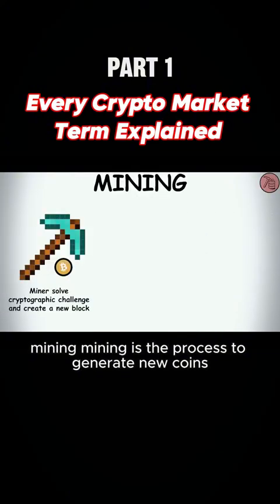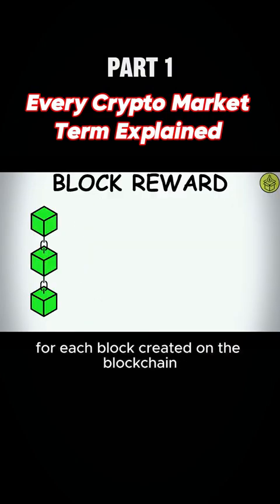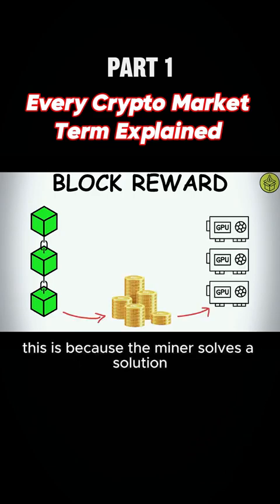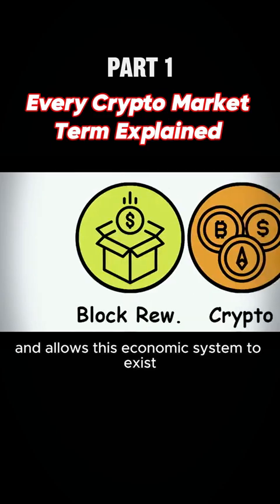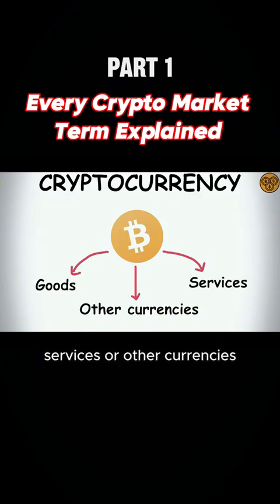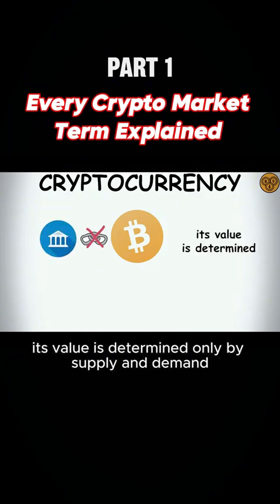Mining. Mining is the process to generate new coins and verify new transactions. Block reward. For each block created on the blockchain, a reward is generated for the miner. This is because the miner solves a solution and allows this economic system to exist. Cryptocurrency. It is a digital currency that can be exchanged for goods, services, or other currencies. Being detached from sophisticated pricing mechanisms, its value is determined only by supply and demand.